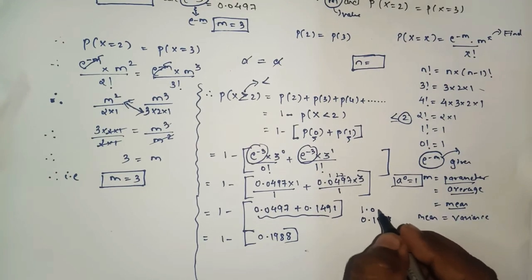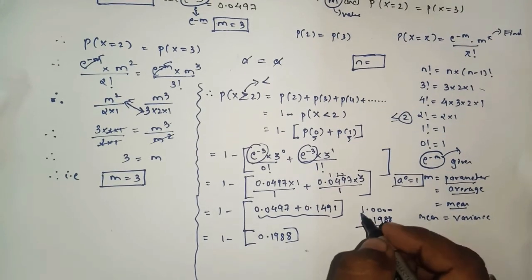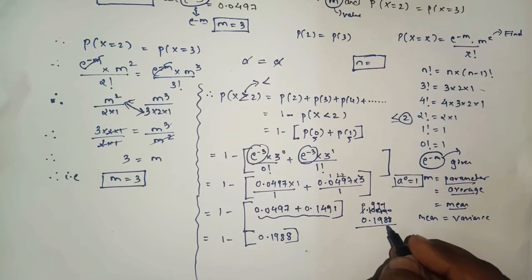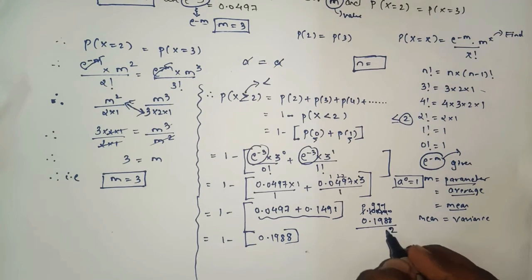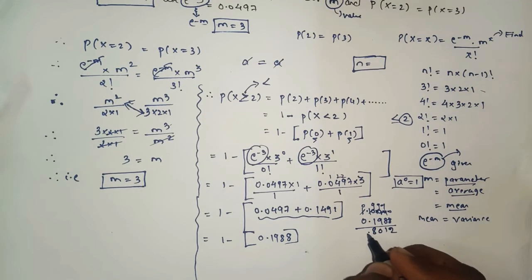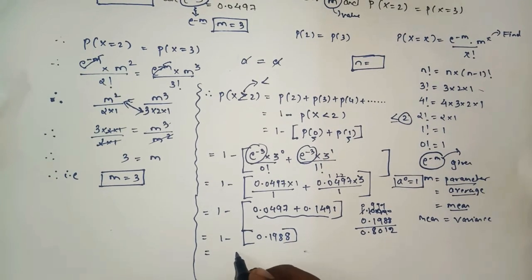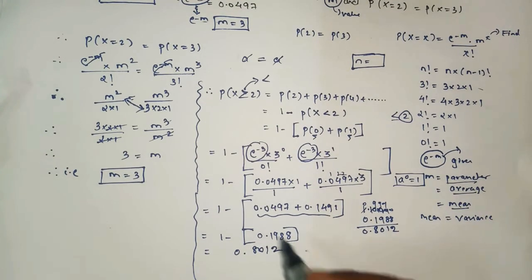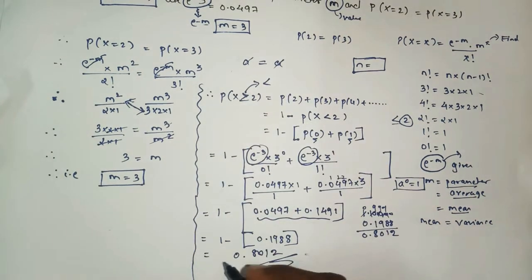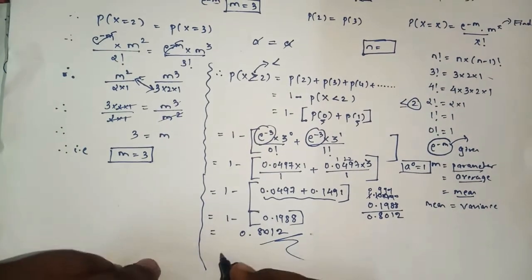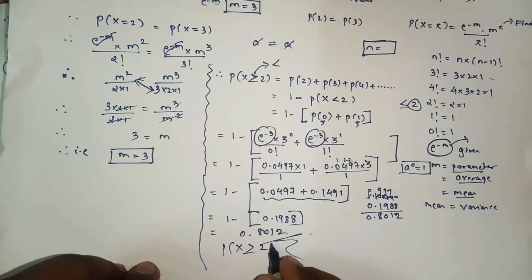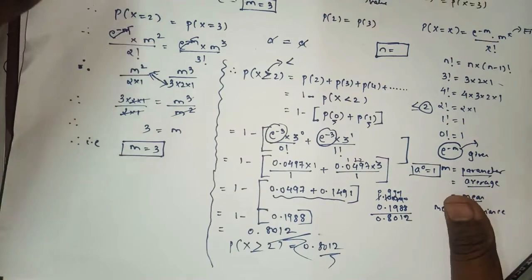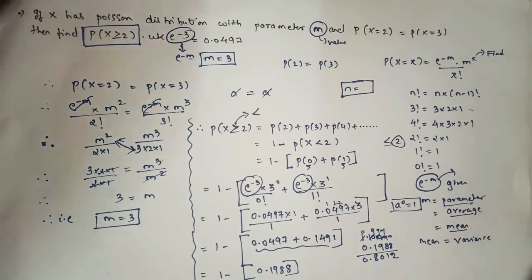0.1988, so you will take 0.000, yes or no? So 0, 10, 9, 10, 9, 10, 9, here it will be 10, so 10 minus 8 will be 2, 1, 0, 8.0, so here we got the answer, that is 0.8012. So this is the final answer for P. You will write P(x greater than or equal to 2) is equal to 0.8012. So in this way you have to present your sum.